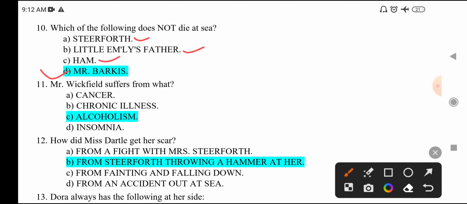Next question is, Mr. Wakefield suffers from what? Mr. Wakefield suffers from alcoholism. How did Miss Dartle get her scar? Miss Dartle is cousin of Steerforth, and Steerforth throws a hammer at her, and so she gets a scar.